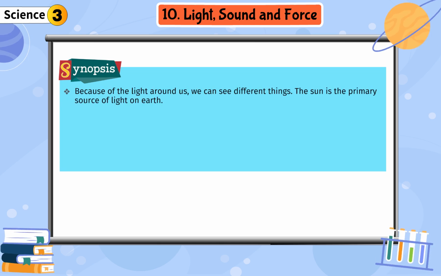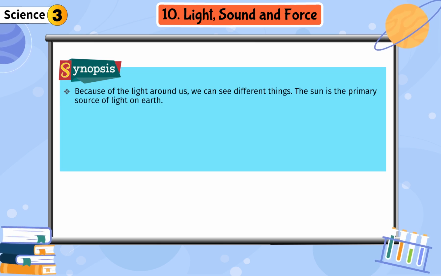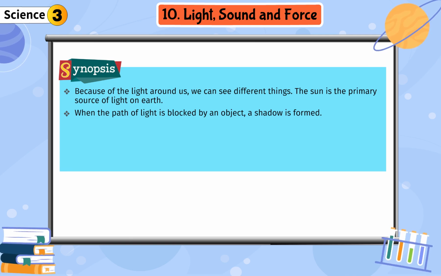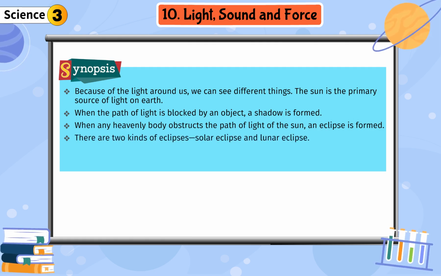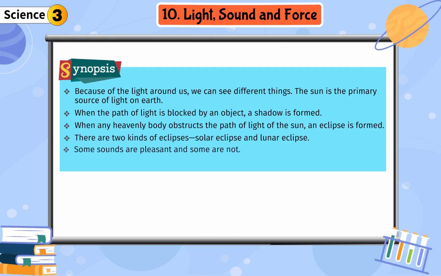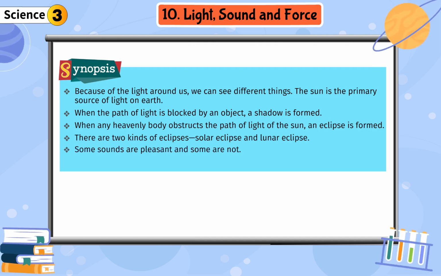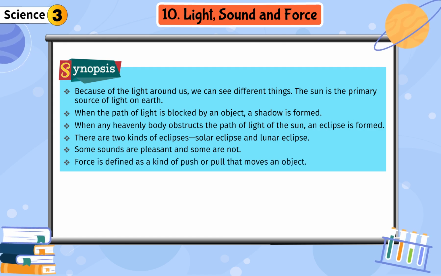Synopsis. Because of the light around us, we can see different things. The sun is the primary source of light on Earth. When the path of light is blocked by an object, a shadow is formed. When any heavenly body obstructs the path of light of the sun, an eclipse is formed. There are two kinds of eclipses, solar eclipse and lunar eclipse. Some sounds are pleasant and some are not. Force is defined as a kind of push or pull that moves an object.